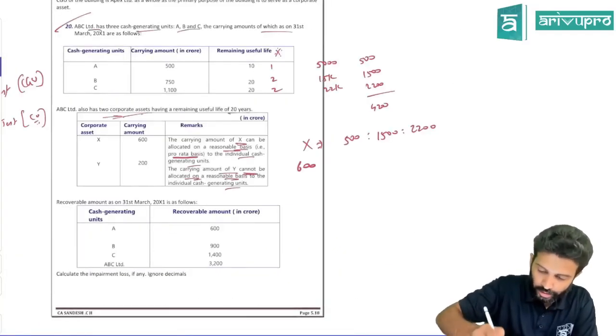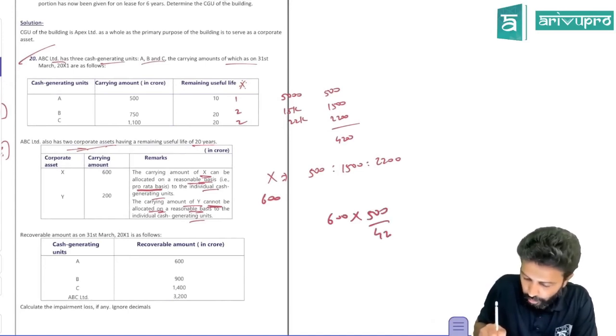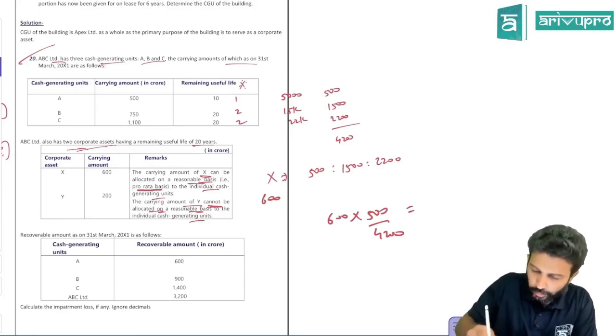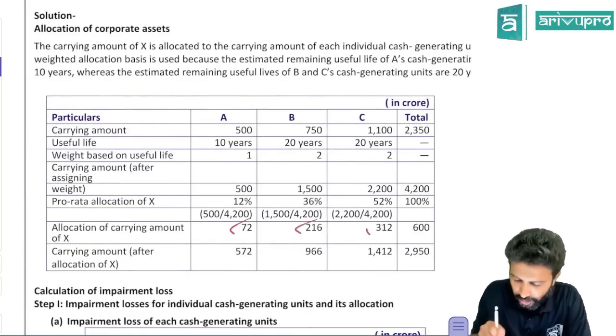Maybe I'll show you one. So 600 into 500 divided by 4,500 gives you 71.42, which I think they have rounded off as 72. In the same ratio, B and C also they've allocated.